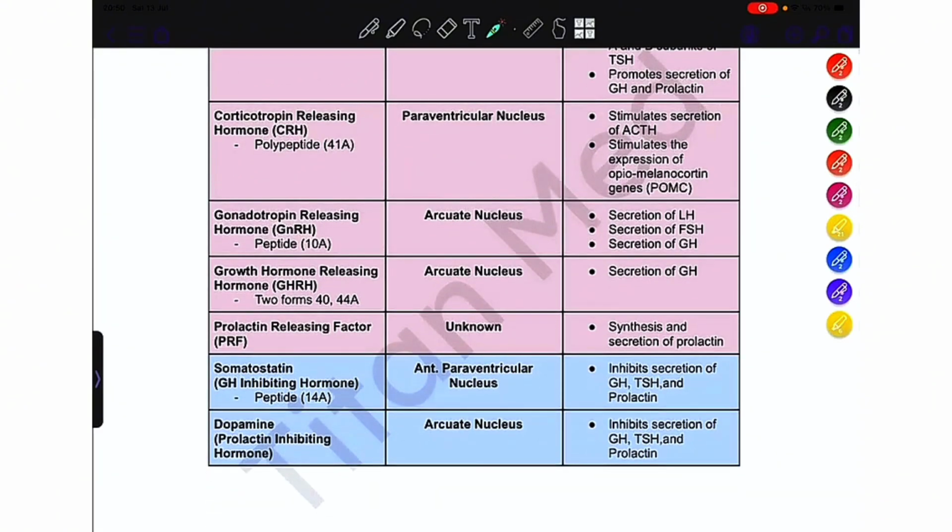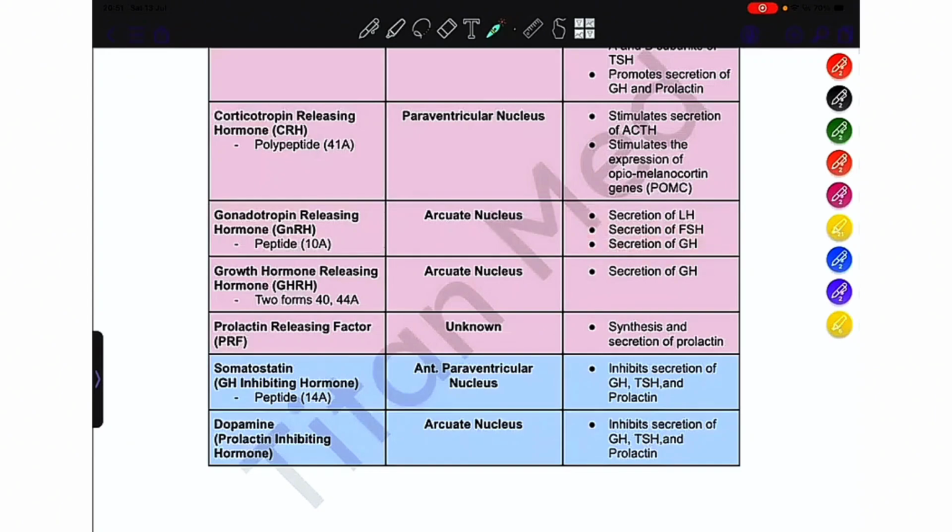The gonadotropin releasing hormone is a peptide containing 10 amino acids. It is secreted by the arcuate nucleus. It mainly acts on the luteinizing hormone. It secretes luteinizing hormone and also stimulates the secretion of follicle stimulating hormone. Apart from that, there is an accessory function of secretion of growth hormone.